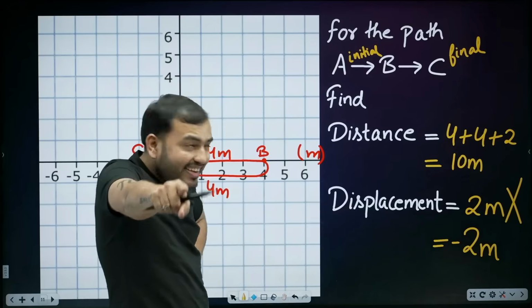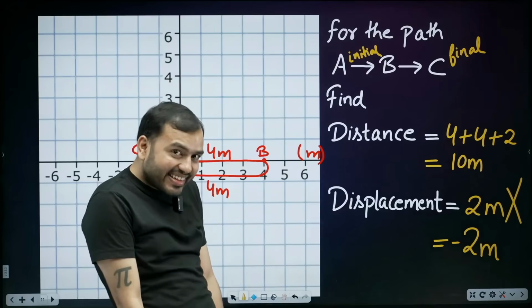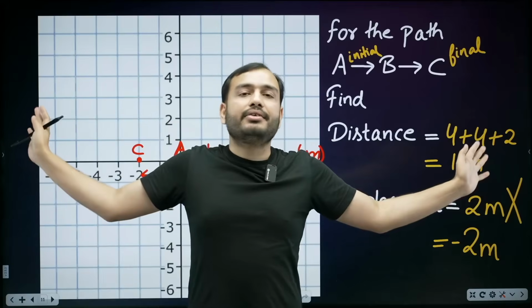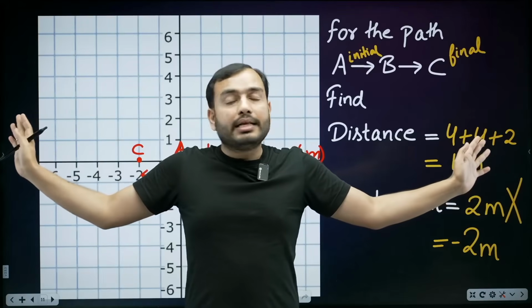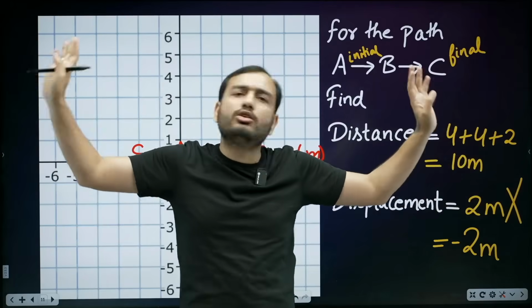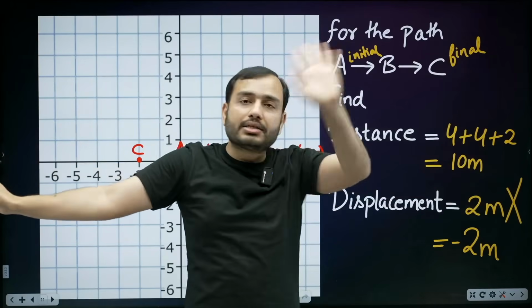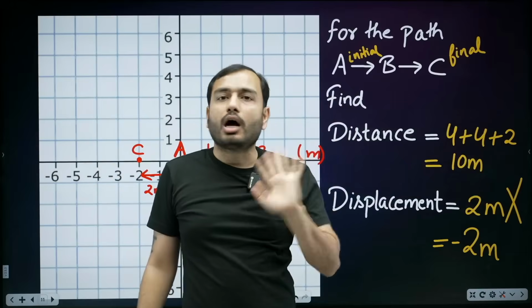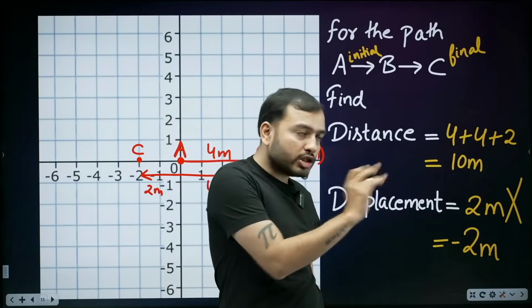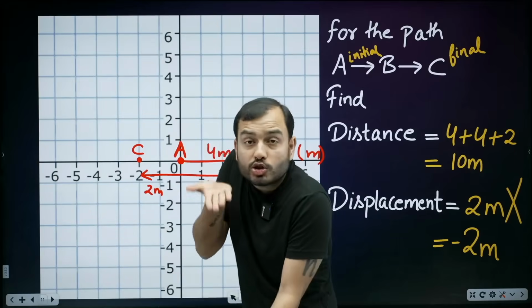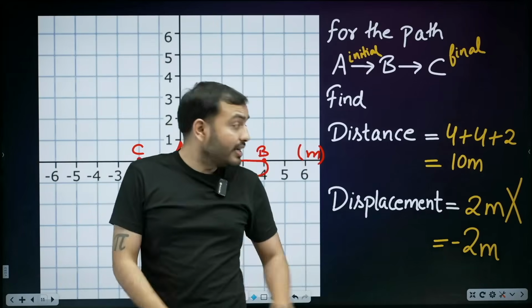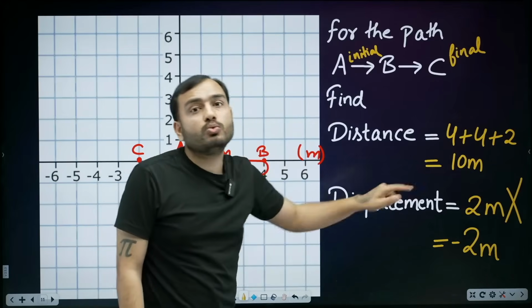Now your brain must be thinking, then let's do the same in distance also, sir. Distance can never be negative. Never. Distance has no direction. Just keep adding, always keep adding. Never subtract in distance. In displacement, you must check. If you go forward from the origin, then positive. If you go backward, then negative. If you go upward, then positive. If you go downward, then negative. So what will be the displacement? Minus 2 meters.